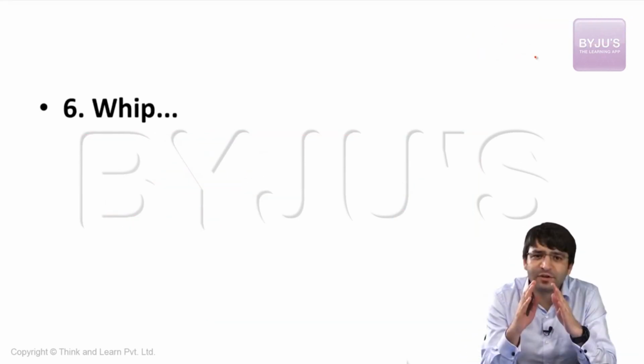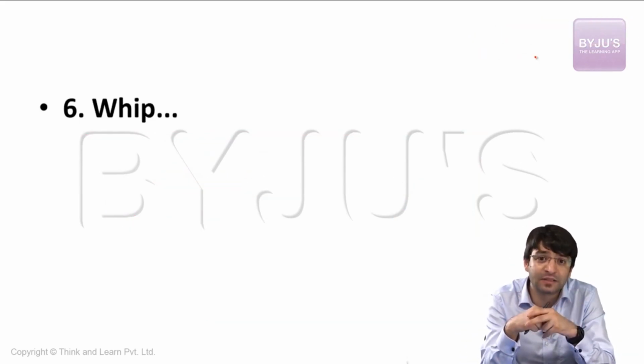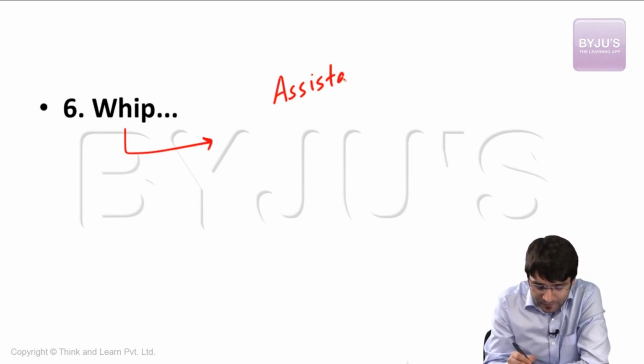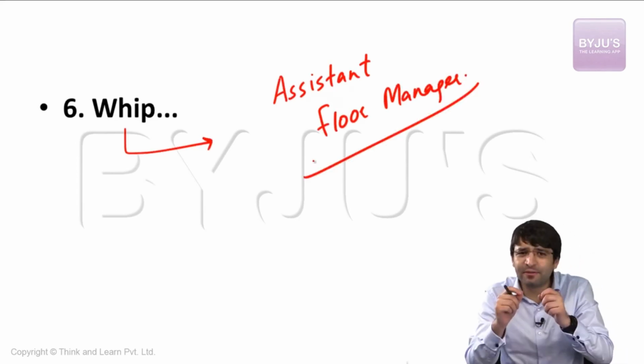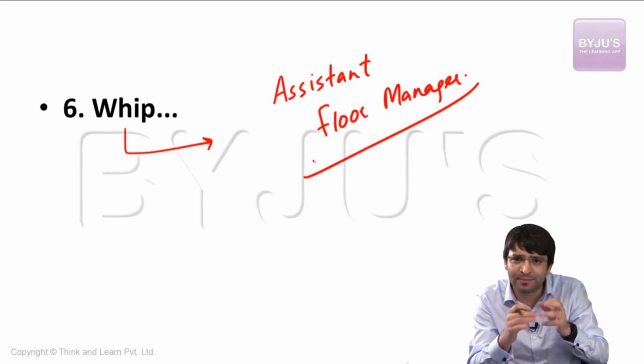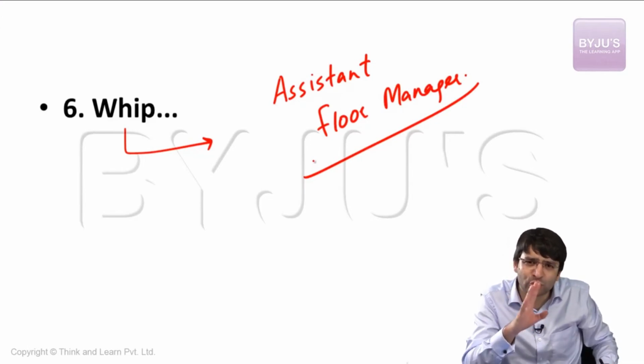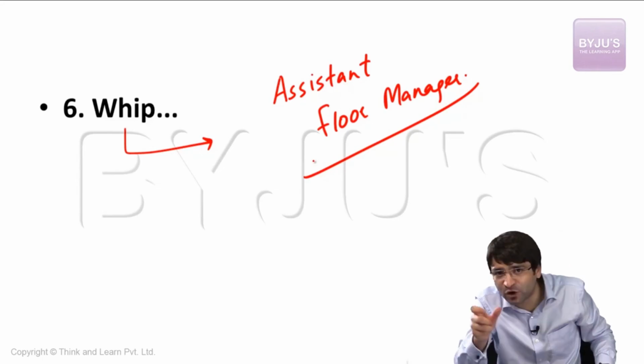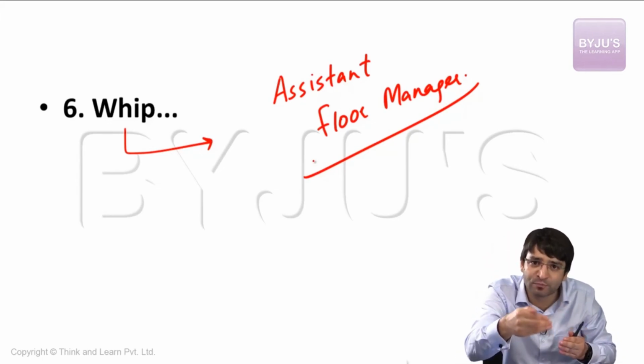We talked about some of the offices of Lok Sabha and Rajya Sabha: Speaker, Deputy Chairperson. We talked about leader of the House, leader of the opposition. There is also another office. That's what we call whip. This office is just like an assistant floor manager. That means every political party appoints an individual, a member of the parliament, as its whip. This whip is entrusted with the task to ensure that members of that particular political party are present in the House. If you have to vote whether in favor of a bill or against that bill, this direction must be given to the members of the political party by this whip.